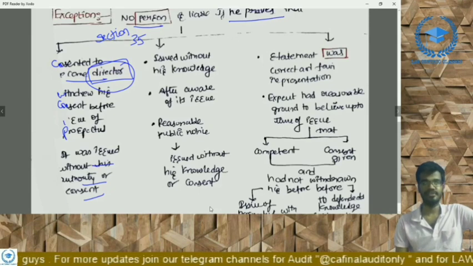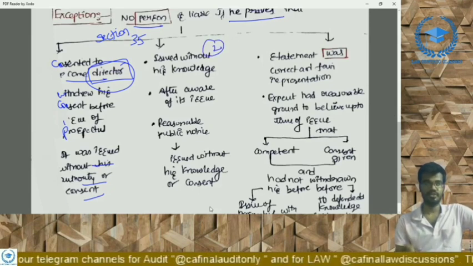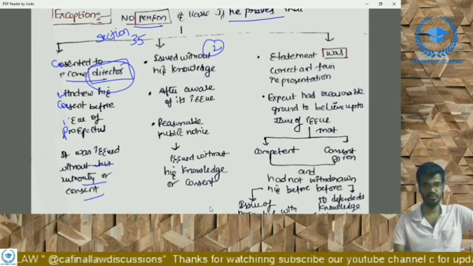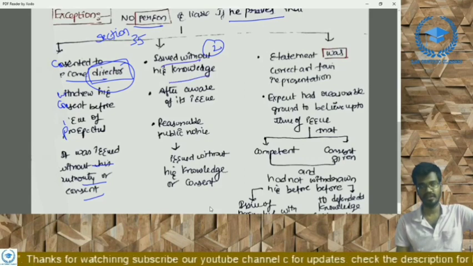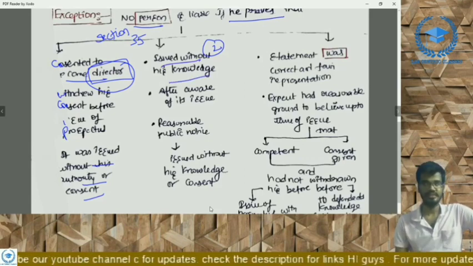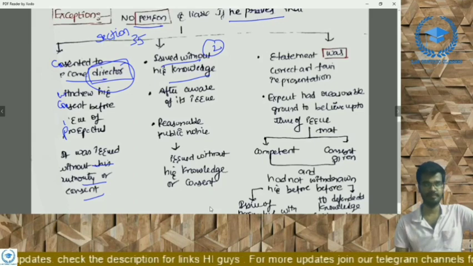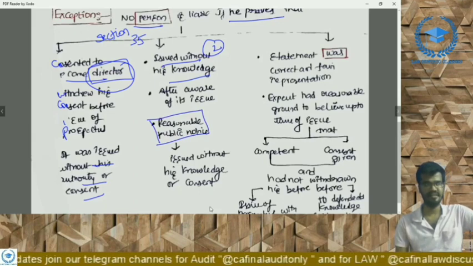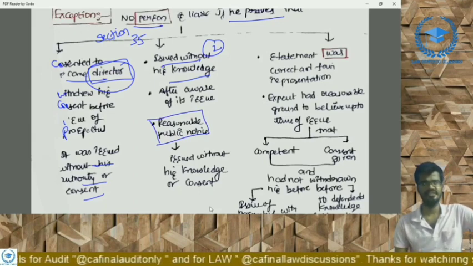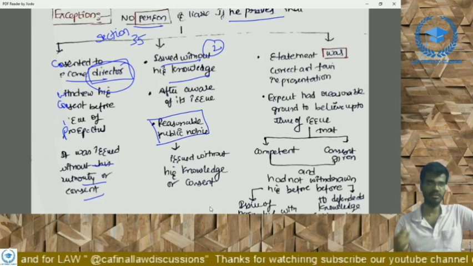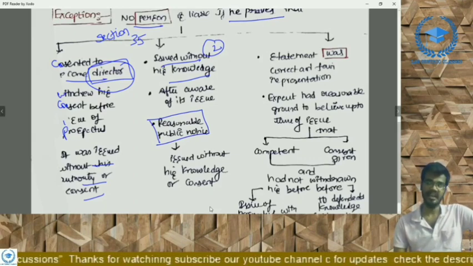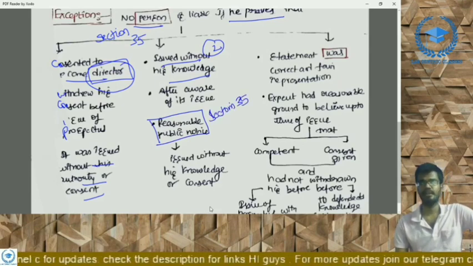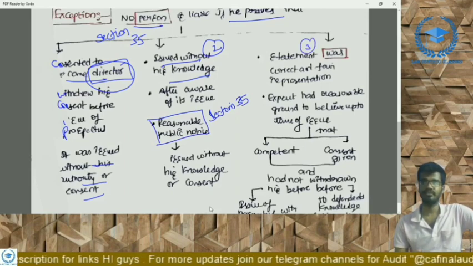Coming to the second type of exception: issued without his knowledge, and after becoming aware of its issue, it means he had not consented to the issue, and it was issued without his knowledge. But after becoming aware of that issue, that particular person gave a reasonable public notice, stating that he had not consented and that it was issued without his knowledge. That particular person may include an auditor. Then that person is an exception to the penalty under section 35.